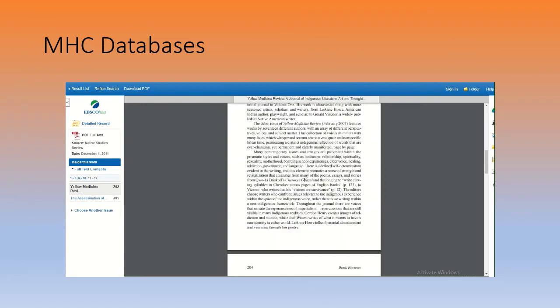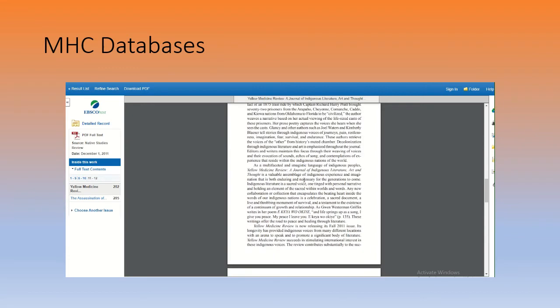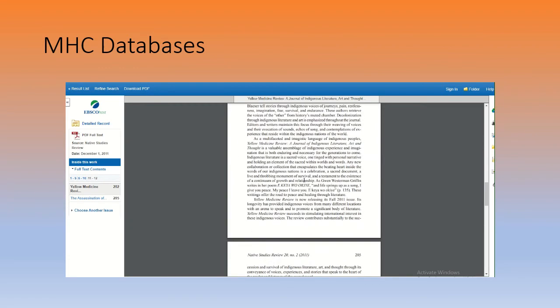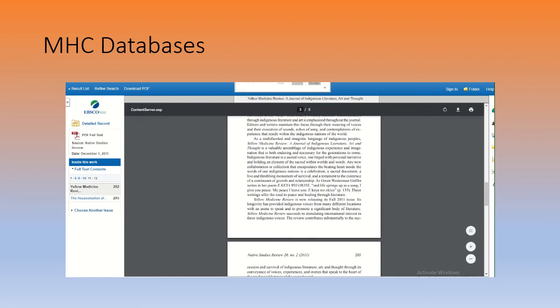All right, so I'd have to read on. I'd have to just read the article because there wasn't much of an abstract. You just got to read the article, or do an internal Control F search on key terms that you're looking out for in your quest to find information on your research topic.